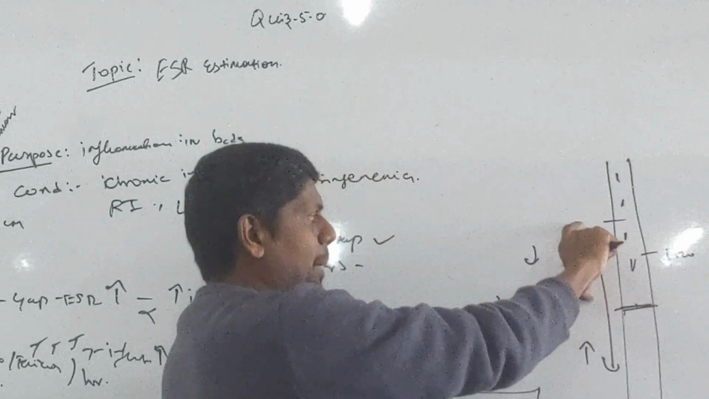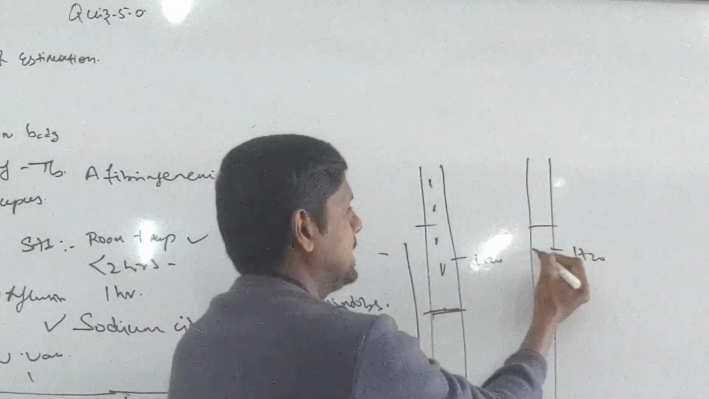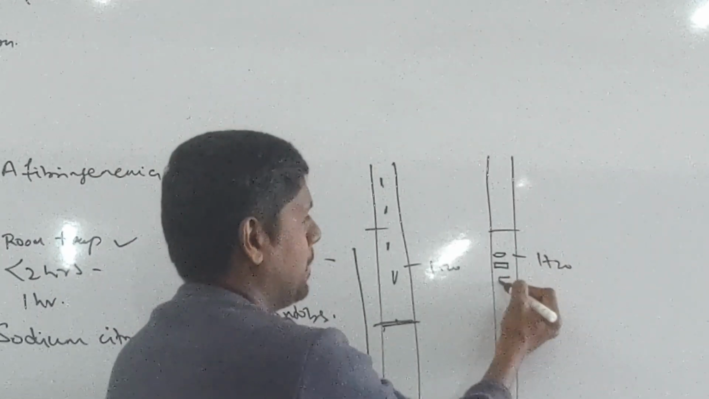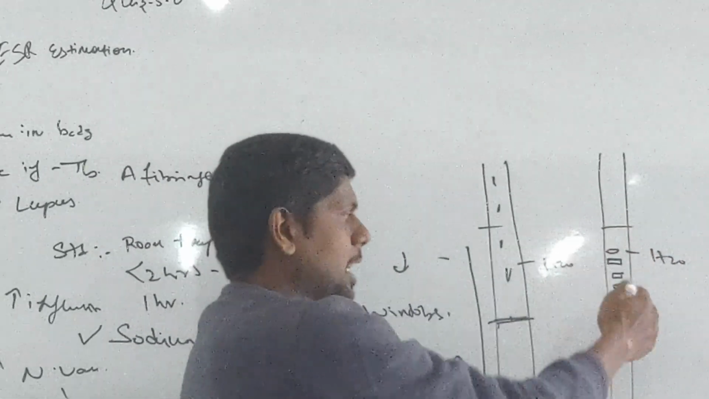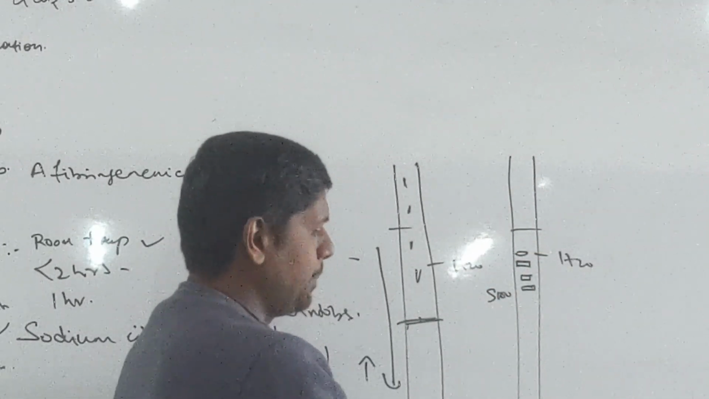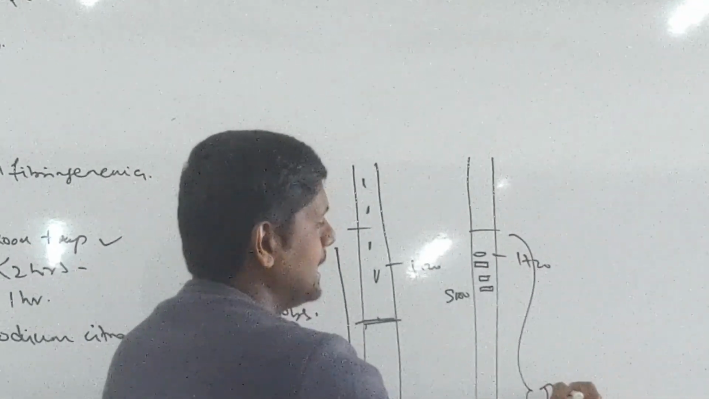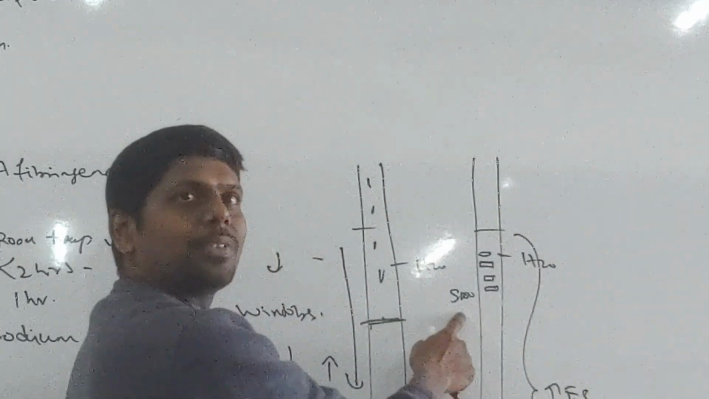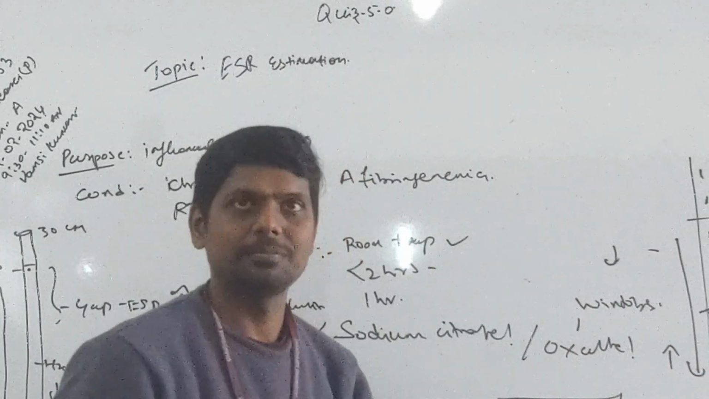The ESR gap is less. In the second scenario, I can take plates, maybe some horizontal objects, circular plates. I am sedimenting them. The rate of sedimentation is slow. They sediment slowly, maybe only up to here. Now the ESR gap is more. So high ESR when the rate is low, and less ESR when the rate is high.